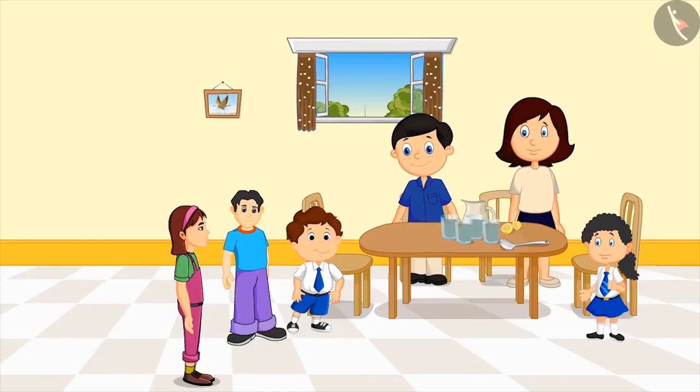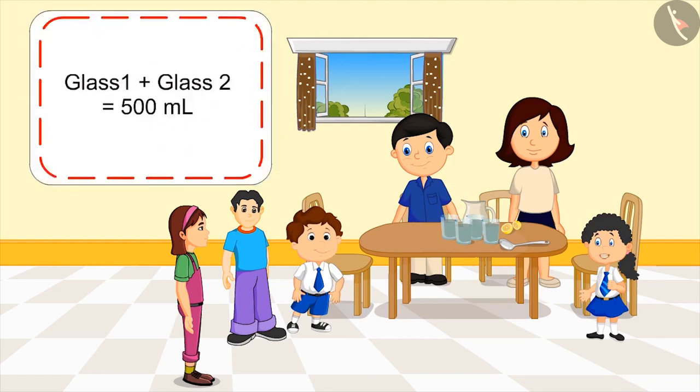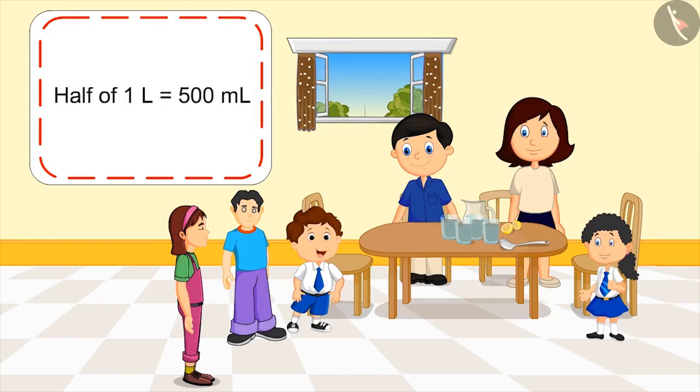Meanwhile, 2 friends of Pinky arrive. We should give lemonade to our friends too. Why don't we share a part of our lemonade with them? Look, in total we have 2 glasses of lemonade. Then how much lemonade will we all get? As Mom explained, we have 500 ml of lemonade. You mean half a liter? Yes, let's divide 500 by 4.